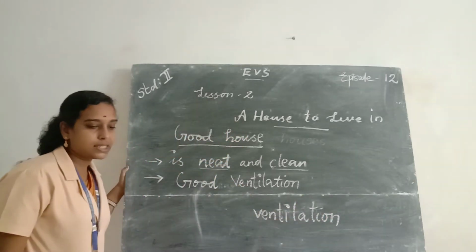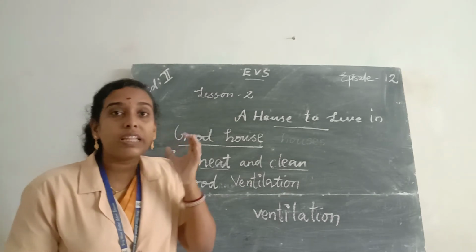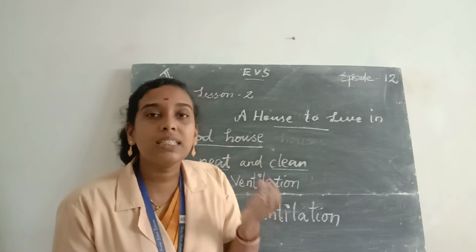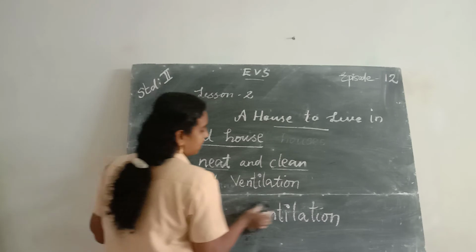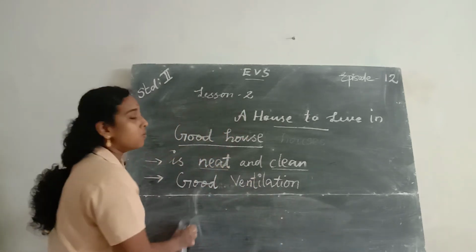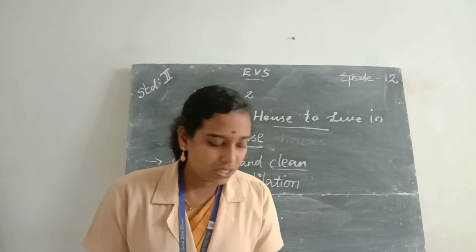V-E-N-T-I-L-A-T-I-O-N. Ventilation. Good ventilation means it has provisions for the entry of fresh air and sunlight. This is called ventilation. So a good house has good ventilation.